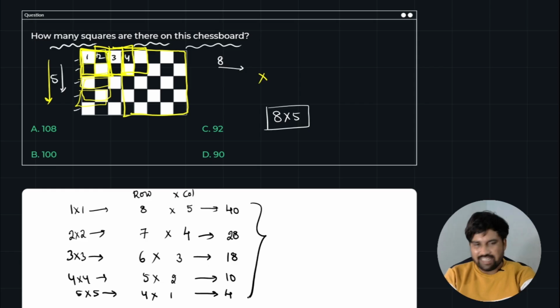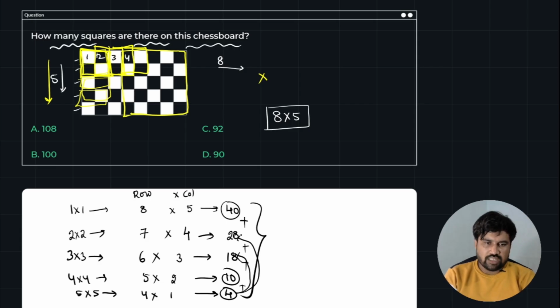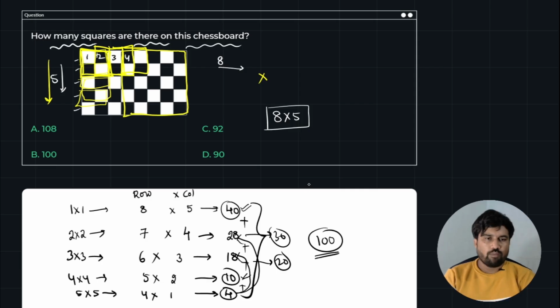So this is it, and we have to add all these numbers so that you can conclude the answer. So 40 plus 10, 50, and here we have 4, right? I am distributing 2 to this and 2 to this, so it will become 30 and it will become 20. So 20, 30, 50, 50 plus 40, 90, 90 plus 10, 100. So the total number of squares present in the following chessboard is 100. So option B is correct for this particular question.